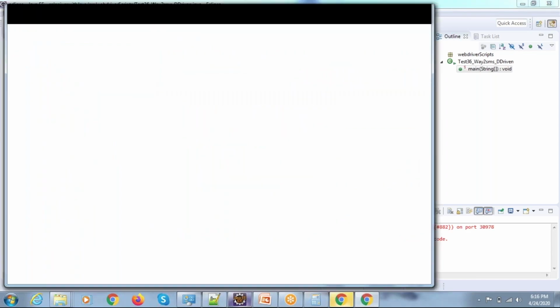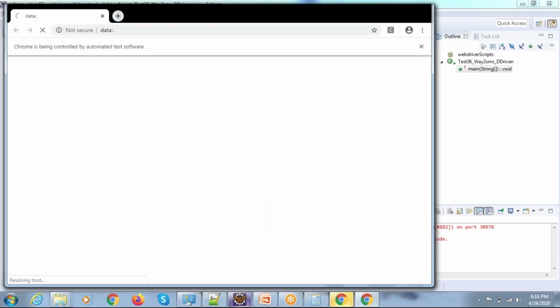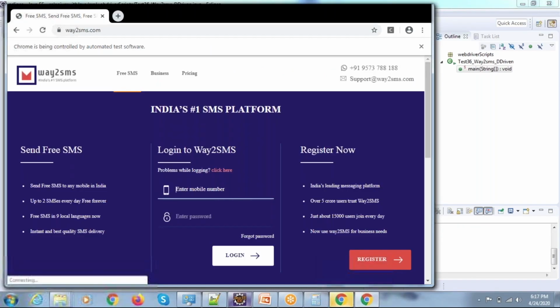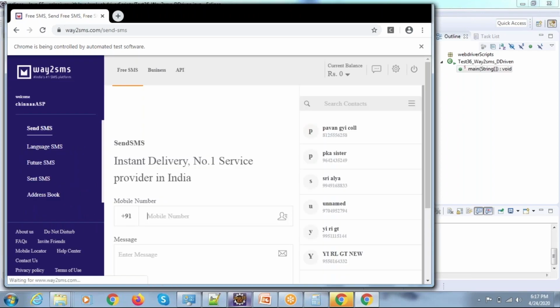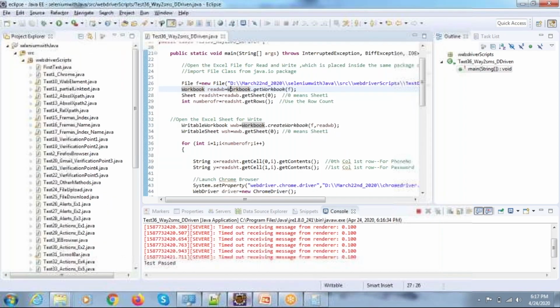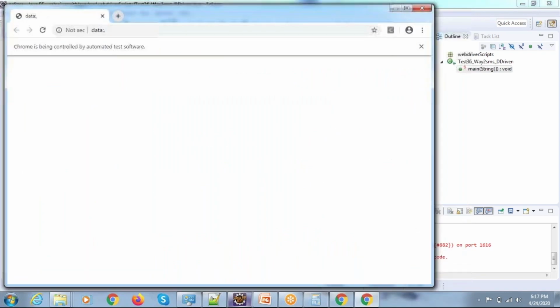Chrome browser launched, passing the test URL, wsms.com. It fills the username and password text boxes with the username and password. I'm not moving my mouse pointer. Everything a human being does, this tool is doing. Yeah, click login. Yeah, you can see that the URL changed, the expected URL and actual URL, what you are seeing on the screen, are matching. So it passed.